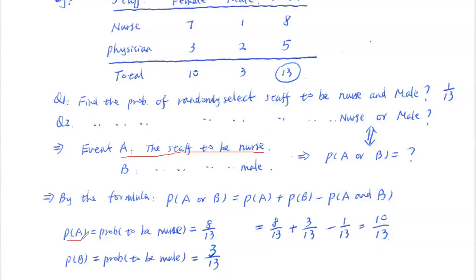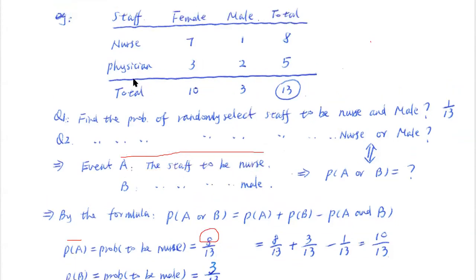You randomly select one person out of 13 people. How many choices in the denominator? 13, right? In the numerator is how many cases you are getting a nurse. How many nurses do we have here? We have altogether 8. So that's 8 out of 13.